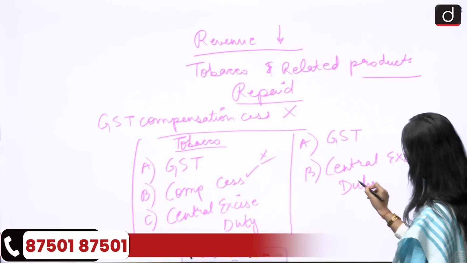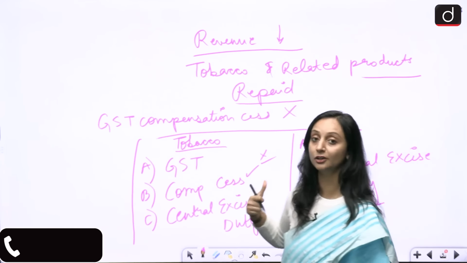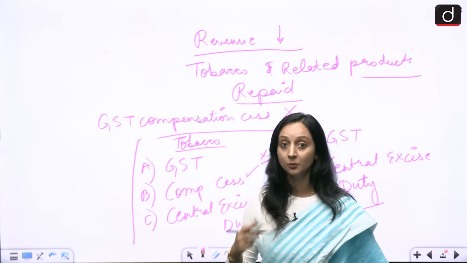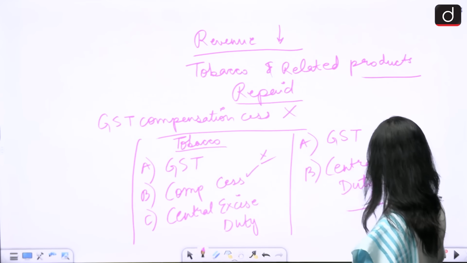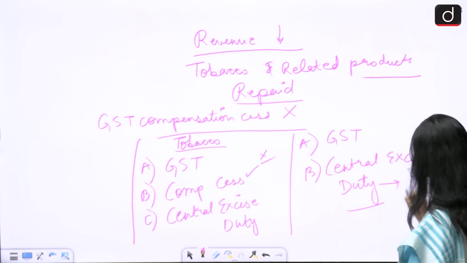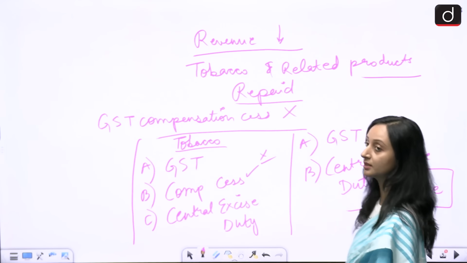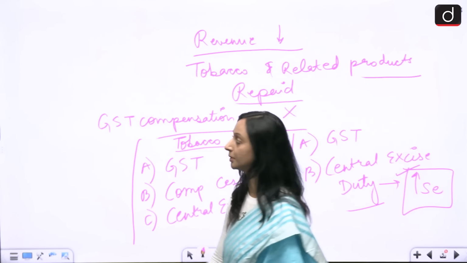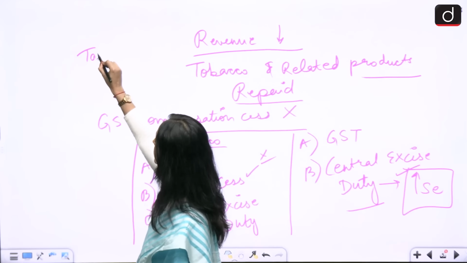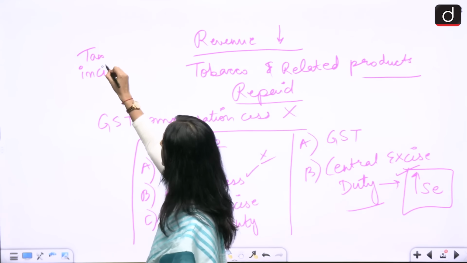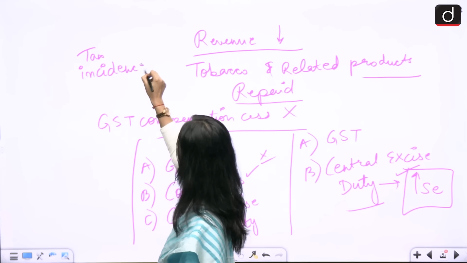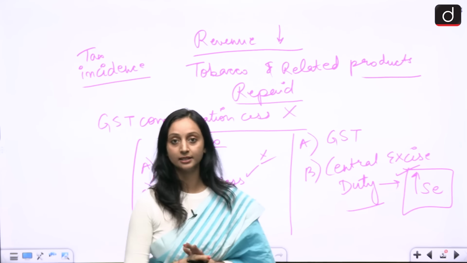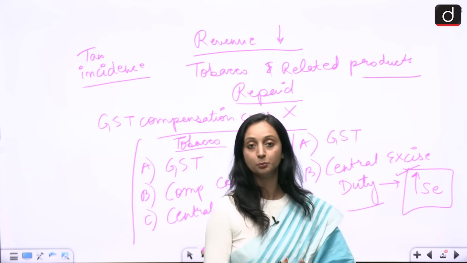But I also told you that these products are not going to get cheaper, which means that the Central Excise duty is going to increase because the government wants to keep the tax incidence the same on these products. Tax incidence is the total tax that you will have to pay on a product.